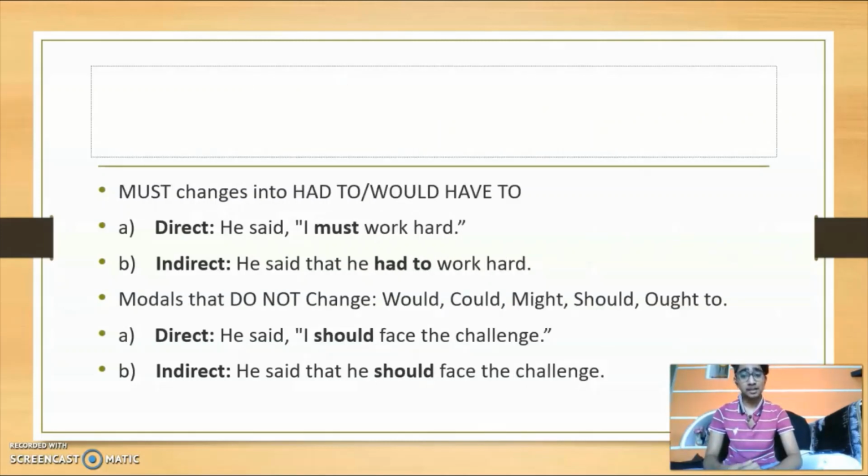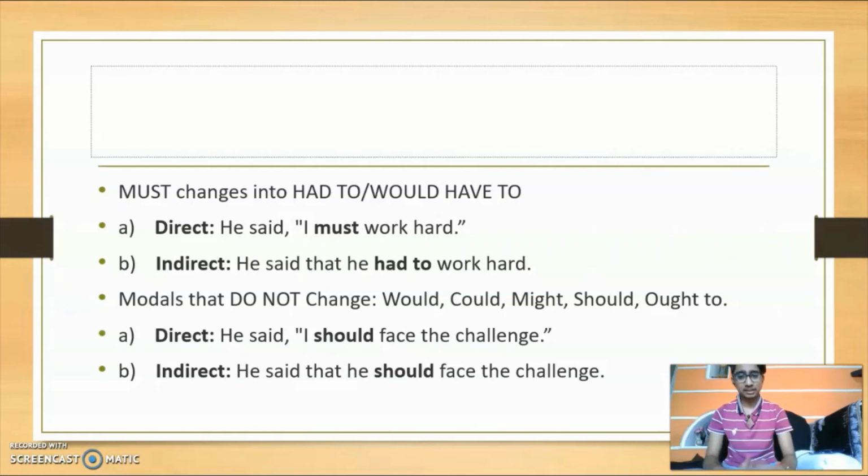Then must changes into had to or would have to. Okay, so there are different things in that. So we'll just take an example. He said I must work hard. So must will change to had to. So in indirect speech, it will become he said that he had to work hard. So must will change to had to or would have to.